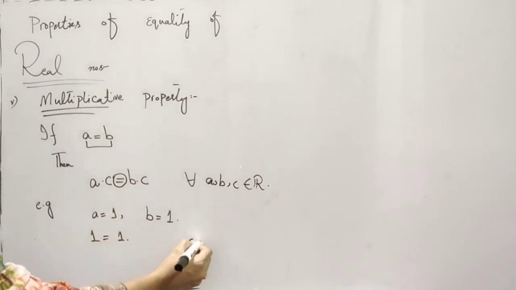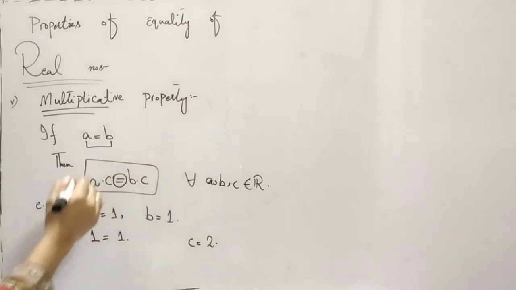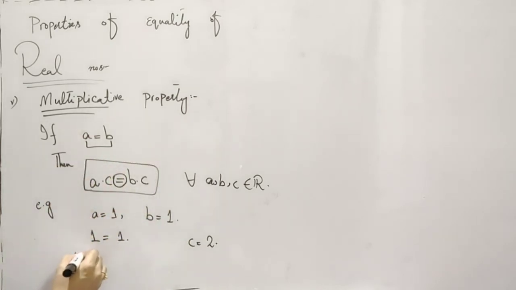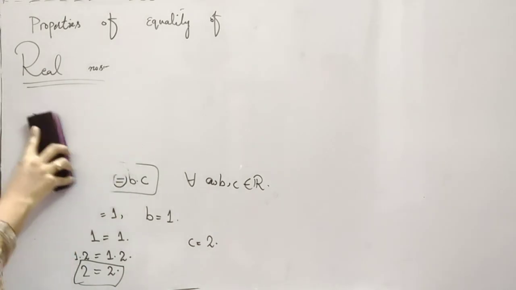Take C equal to 2, put the values in this equation, we get 1 multiplied by 2 is equal to 1 multiplied by 2, so 2 is equal to 2. This is the multiplicative property, and it holds in the equality of real numbers. This is the fifth property.